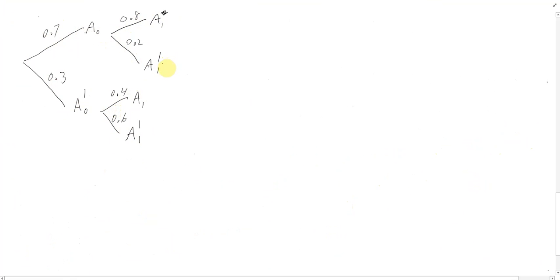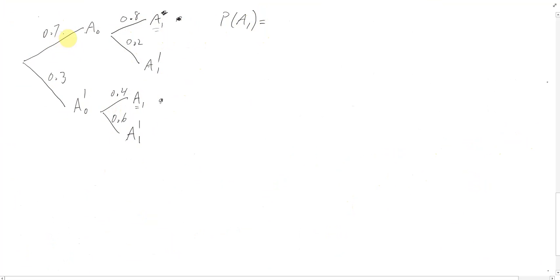So let's think about some equations that come out of this. Suppose we're looking for the probability of it being sunny on the first day, given what it was yesterday. That is this one here, because this ends up with sunniness, or also this one here, which ends up with sunniness as well.